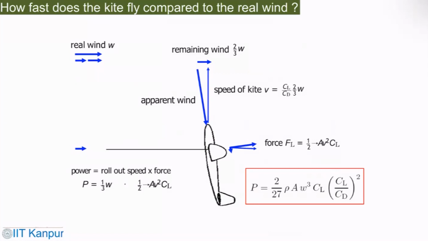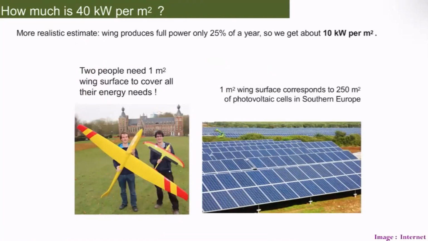Okay, and then find out the power out of that. Obviously, this is where you would like to. This is 40 kilowatt per meter square. If you compare, 1 meter square of wind surface corresponds to 250 meter square of photovoltaic cell in a solar power plant. So this size can produce 40 kilowatt. So this is an advantage that you have.